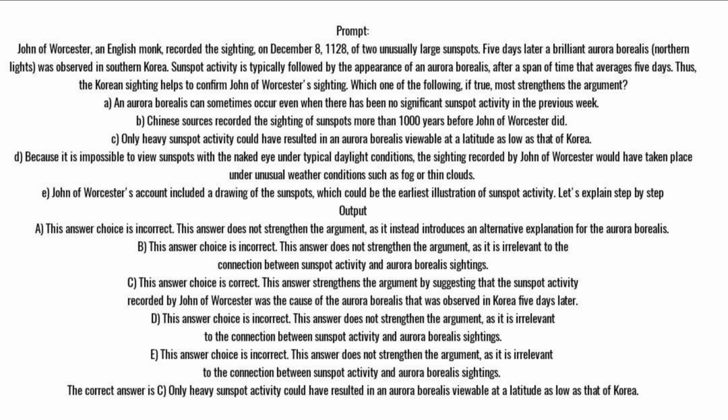Output. A. This answer choice is incorrect. This answer does not strengthen the argument, as it instead introduces an alternative explanation for the aurora borealis. B. This answer choice is incorrect. This answer does not strengthen the argument, as it is irrelevant to the connection between sunspot activity and aurora borealis sightings. C. This answer choice is correct. This answer strengthens the argument by suggesting that the sunspot activity recorded by John of Worcester was the cause of the aurora borealis that was observed in Korea 5 days later. D. This answer choice is incorrect.